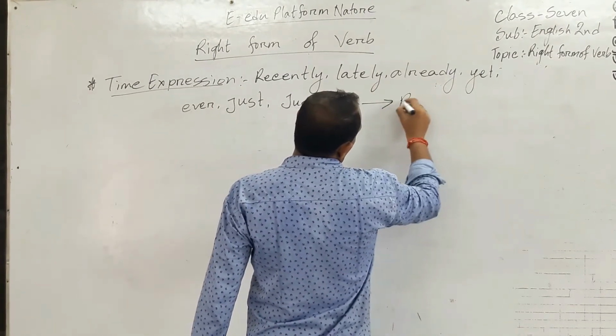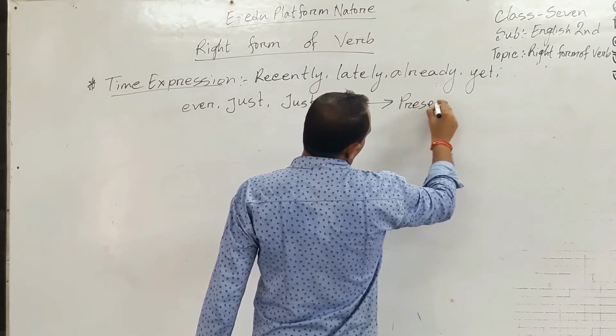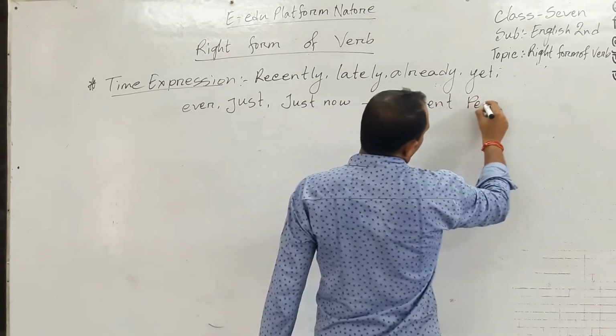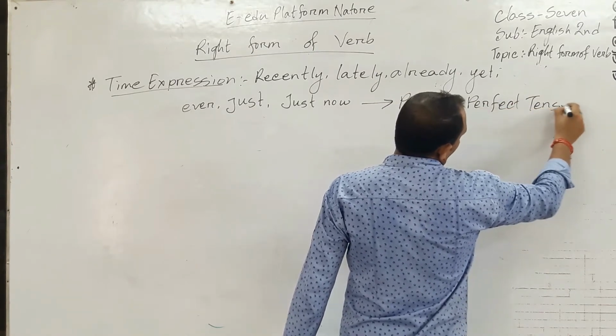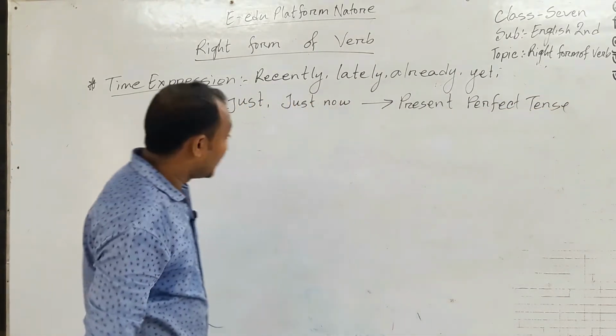These indicate present perfect tense. Example,